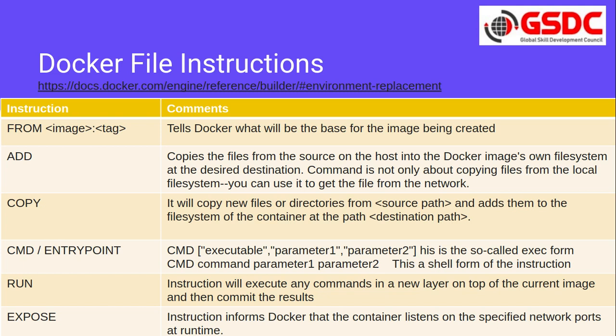Now the next instruction is ADD. What ADD is doing is it will copy the files from the source on the host into the Docker image's own file system at the desired destination. The command is not only about copying files from the local file system, you can use it to get a file from the network as well. So the ADD command is used to copy data from the host machine inside the Docker image, or from a network location as well.